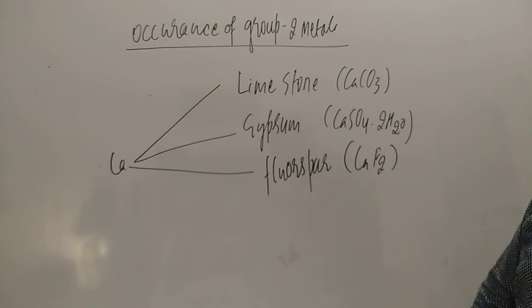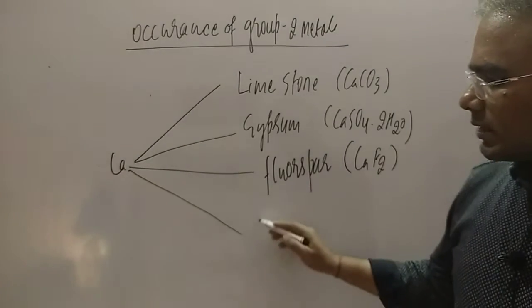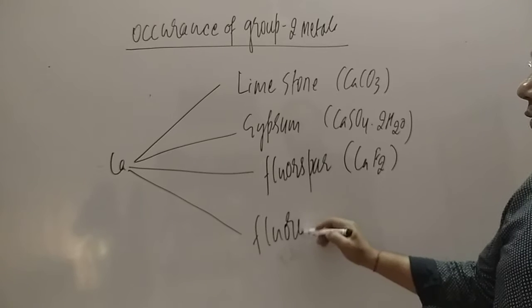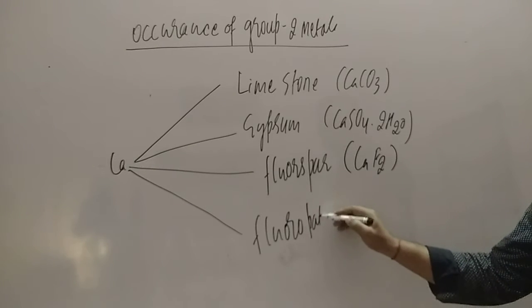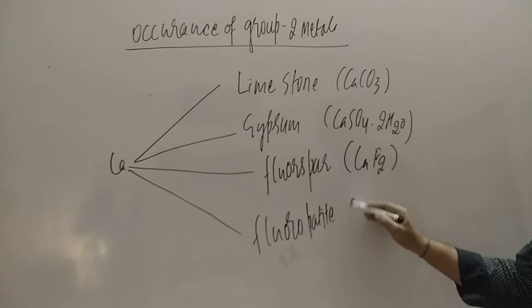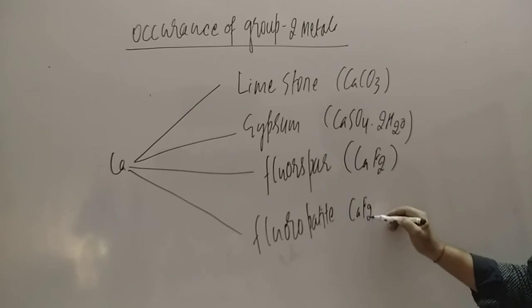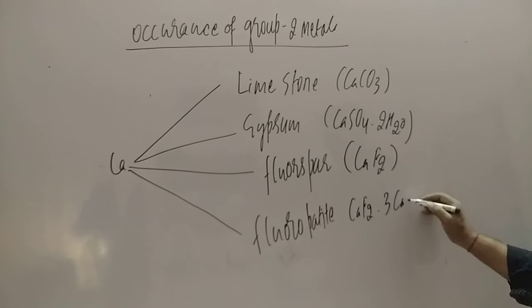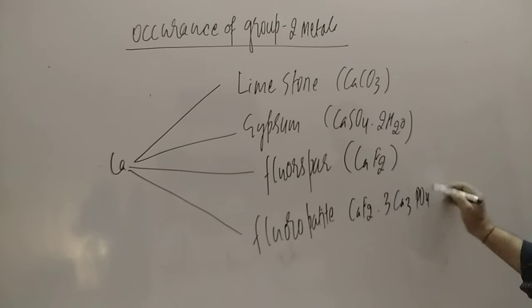Next one is fluoroapatite, whose formula is CaF2.3Ca3(PO4)2. So limestone, gypsum, fluorspar, and fluoroapatite are the ores of calcium.